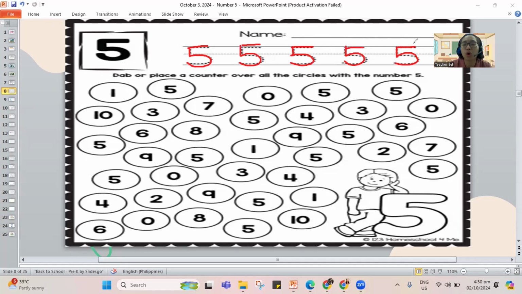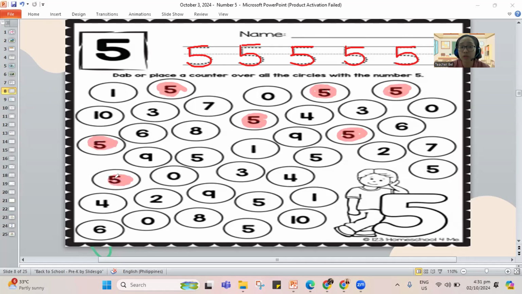Now, we have to color over all the circles with the number 5. So let's see, maybe you can help me. Let's find all the 5s. I am going to color the 5s that I can see on the screen here, the ones that go inside the circle. I think I'm already done. I'm finished and I found all the 5s on our screen. Do you think I'm done already? Not yet. There are some more 5s that we need to find. So let's continue.